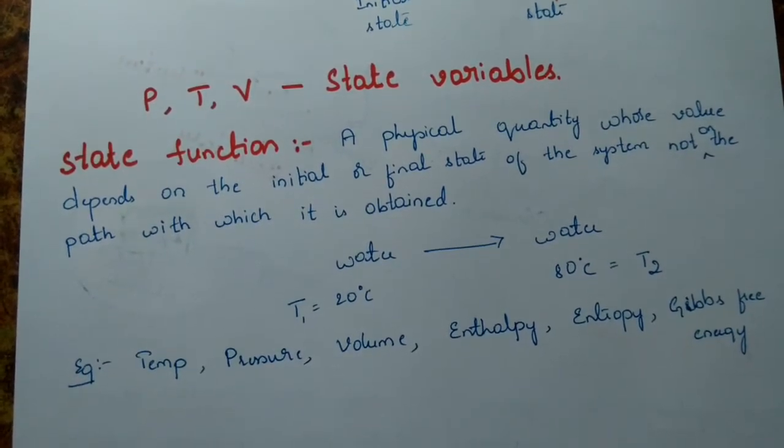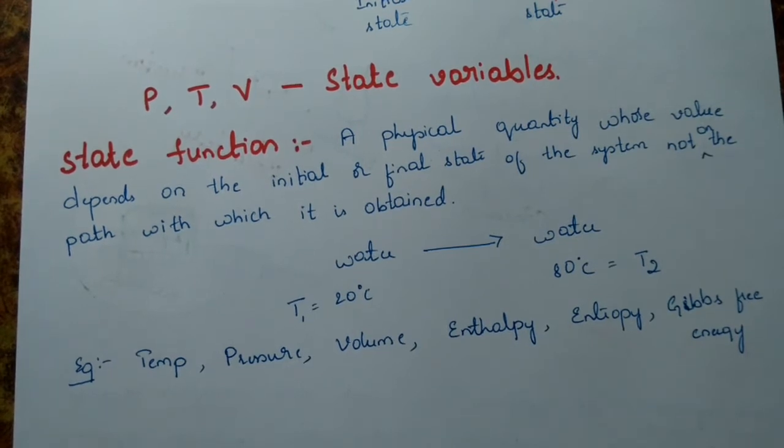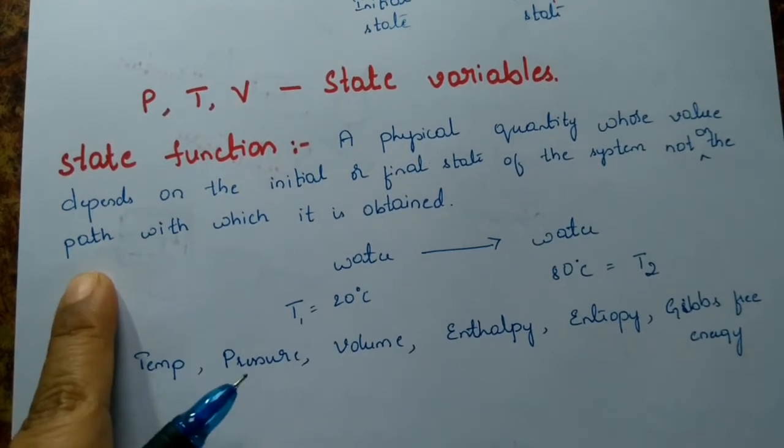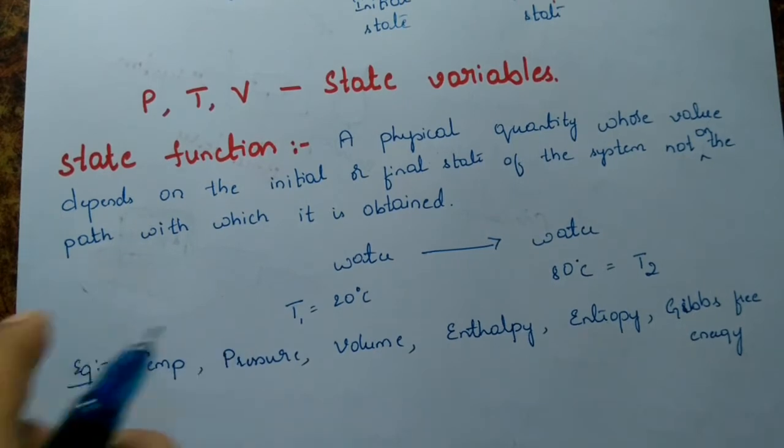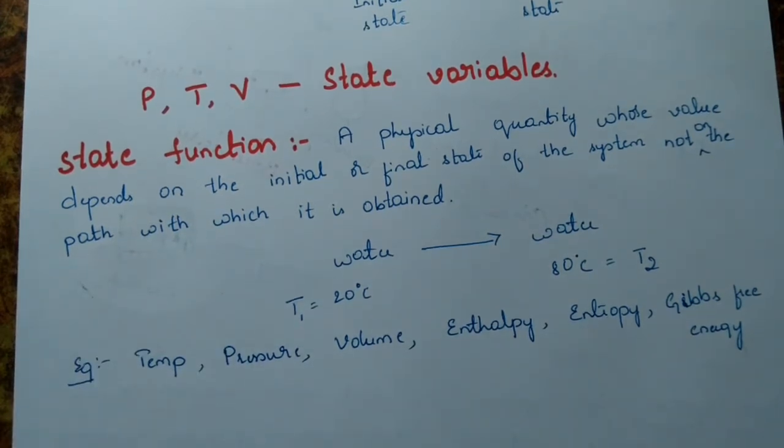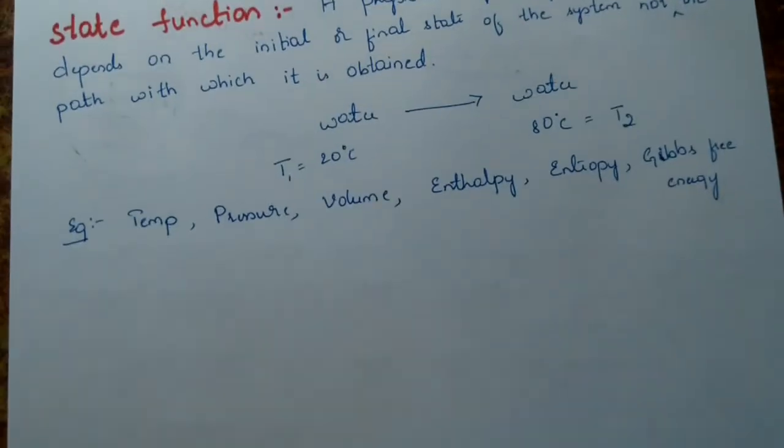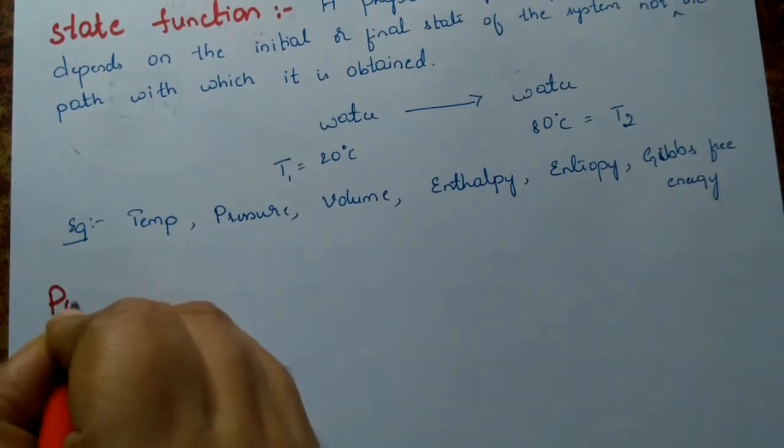All these physical quantities depend upon the initial or the final state of the system, but not on the path with which it is obtained, but not on the path. So we have one more function, and that function is called a path function.